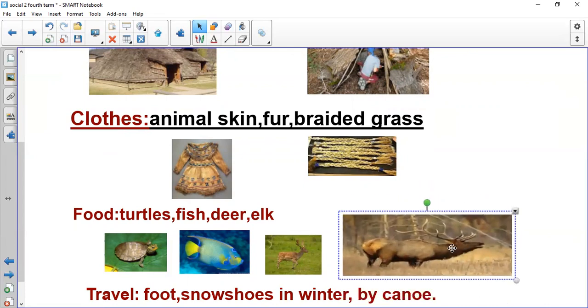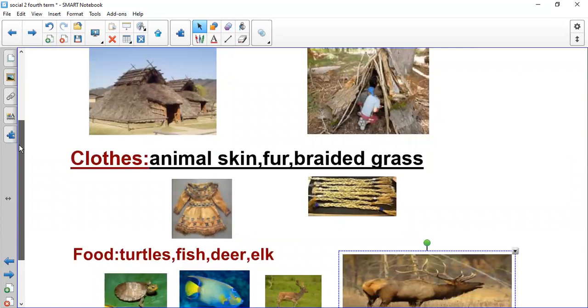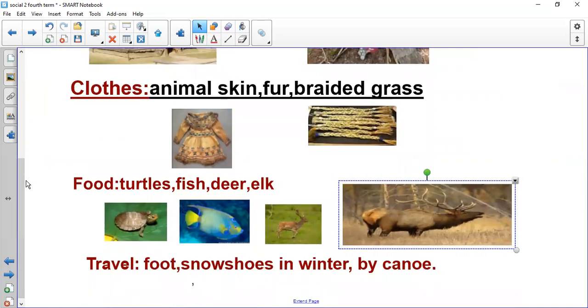So the Shasta is the last American Indian group that you will learn in this lesson. They lived near the ocean. They had two homes, a dwelling house in winter and a cool brush shelter in summer. They made their clothes from animal skin and plants. What did they eat? They ate turtles and fish. How did they travel? They traveled on foot, by canoe, or using snowshoes in winter when it is snowy.